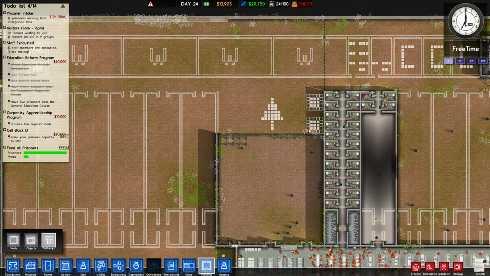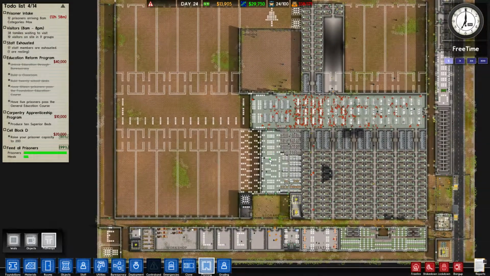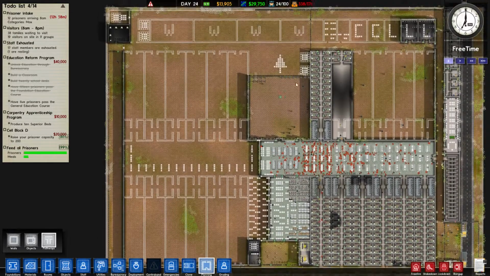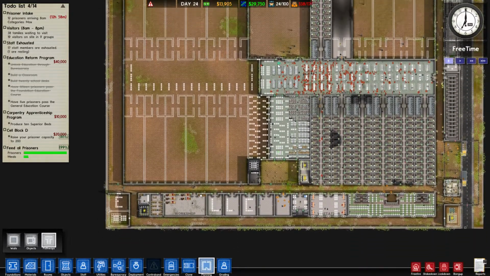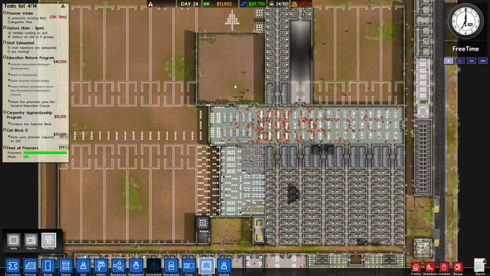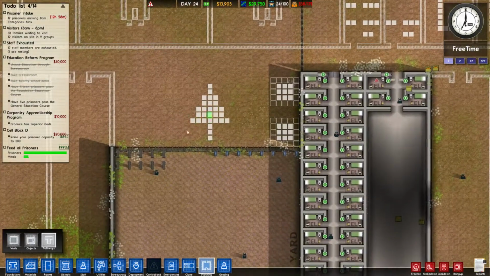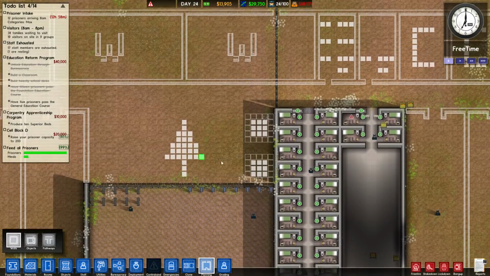So one will feed the laundry, the other one will feed who knows what. I don't know. Maybe the other one will come down here to do the middle part of the kitchen. Ooh. That would work. We would also do the middle part of the canteen. I have to disconnect some here. I could also do the yard stuff. Oh, that might work. That might be the way to do it. It would shrink my forest thing a little bit, but that's fine.